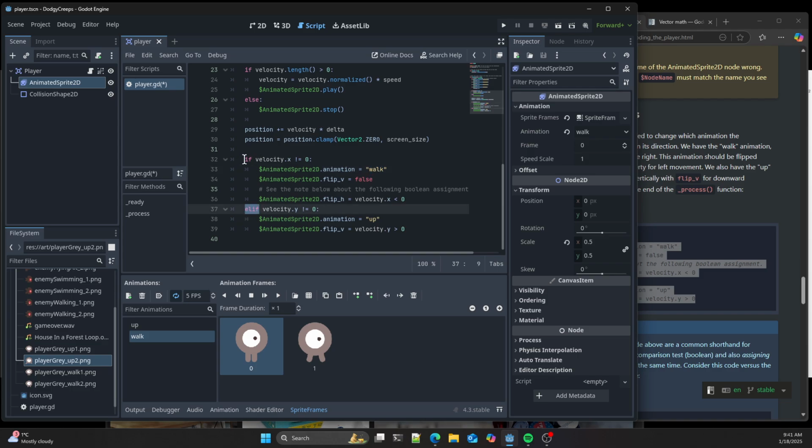So this says if X is not equal to 0. Otherwise, we're going to check whether the Y coordinate is not 0, in which case we're going to use the up animation. So that up there references that animation, and we're going to flip the vertical. In other words, the Y is going to be pointing down if Y is more than 0. Sorry, in other words, if you're pushing down.